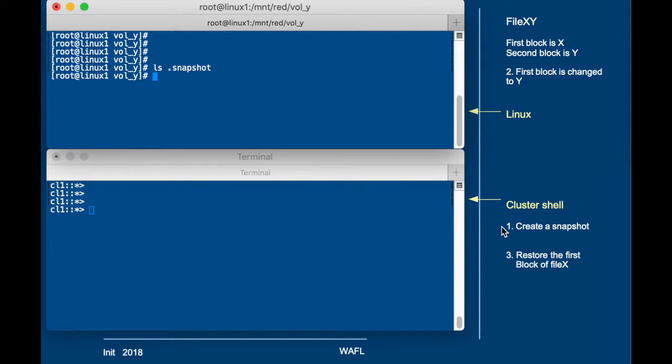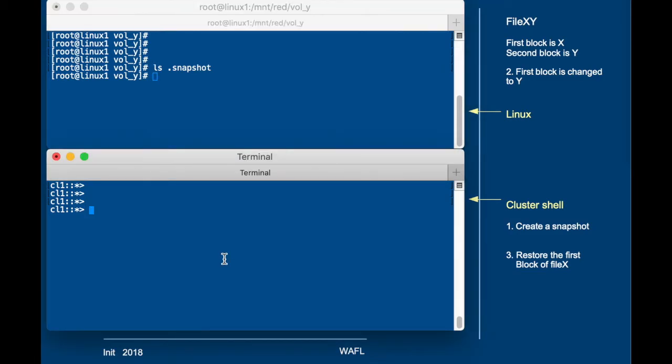So first we'll create a snapshot, and then we will change all X's into Y's. Then we'll restore the first block of the file from snap1 so that it contains X's again, because that's what's in the first 4K block. So let's first create a snapshot. So we run vserver svmred vol snapshot is snap1.